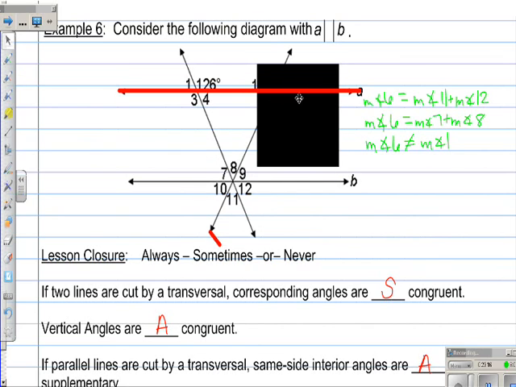Now again, over here, if we were looking at this other one as our transversal, the left diagonal, this line right there, if that's our transversal, then you know that angle 1 would be congruent with its corresponding angle, angle 7, and it would also be an alternate exterior angle with angle 12. Okay? Now,